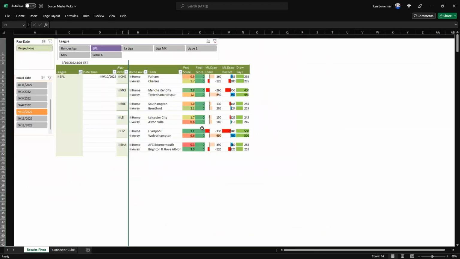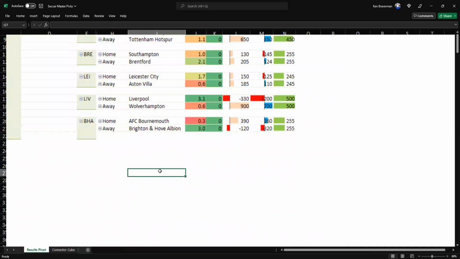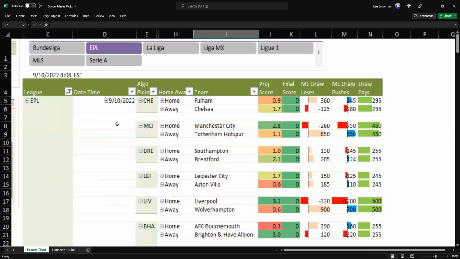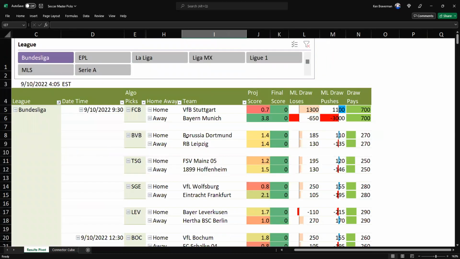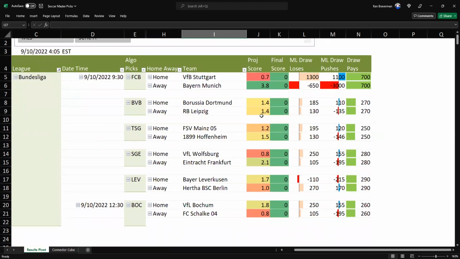But the point is, how cool is this, right? Let's go back and look at every single game, or let's just do league by league because that's kind of the way you'd want to look at it. It makes more sense that way. So Bundesliga, there's a ton of games, and I didn't see any real. This is an underdog here. Bochum over Schalke 04.